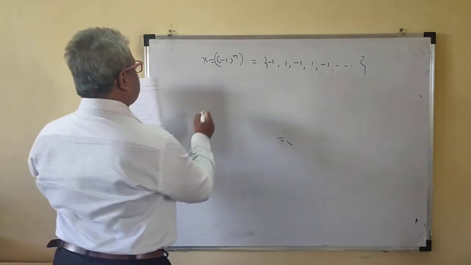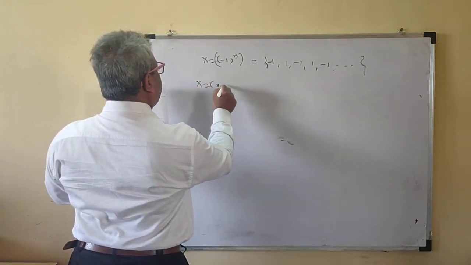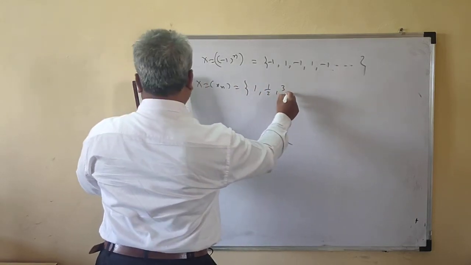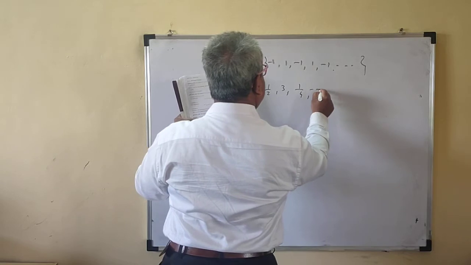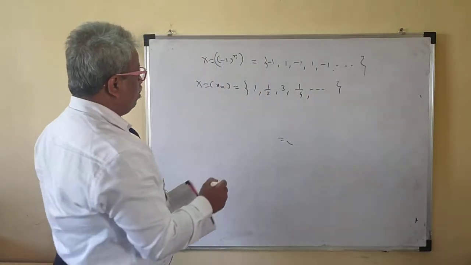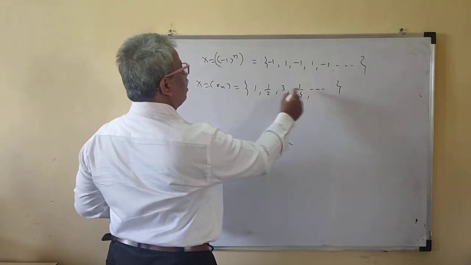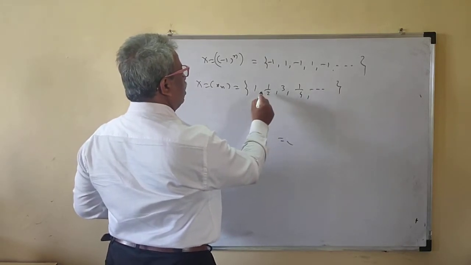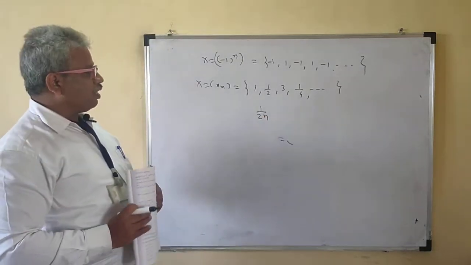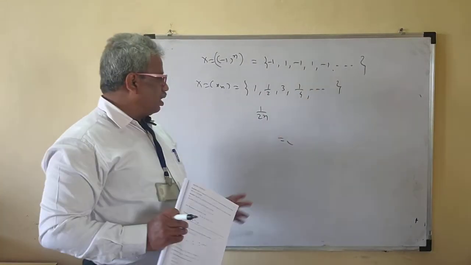Now suppose we have the sequence xn is 1, 1 half, 3, 1 by 4, dot dot dot. For even n, it is 1 upon 2n, this is 1 by 6 suppose.